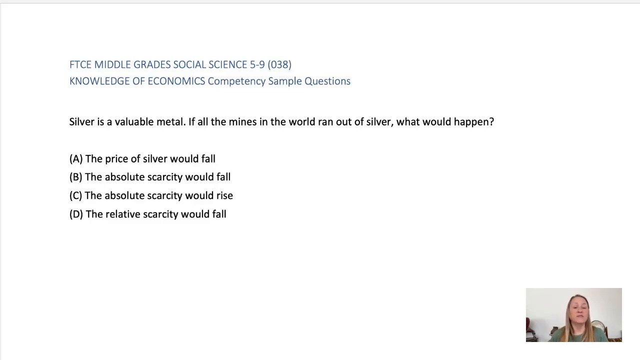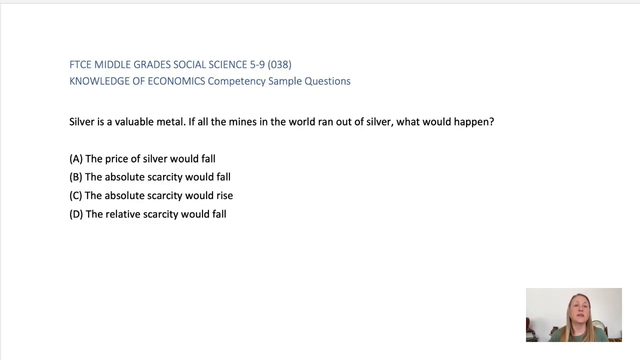A. The price of silver would fall. B. The absolute scarcity would fall. C. The absolute scarcity would rise. Or D. The relative scarcity would fall. A. The price of silver would fall. This is incorrect. When something becomes more scarce, the price usually rises.